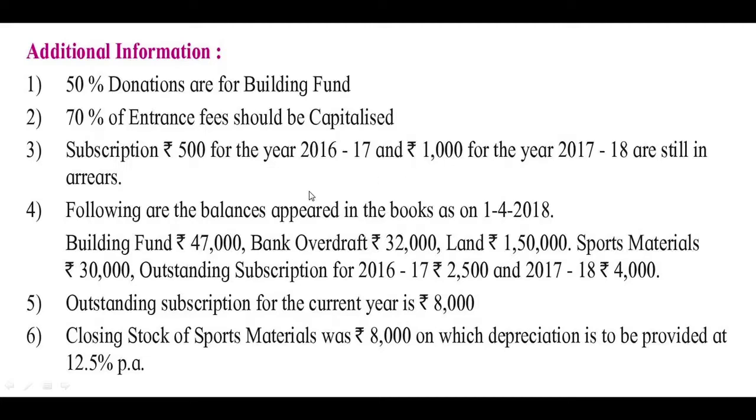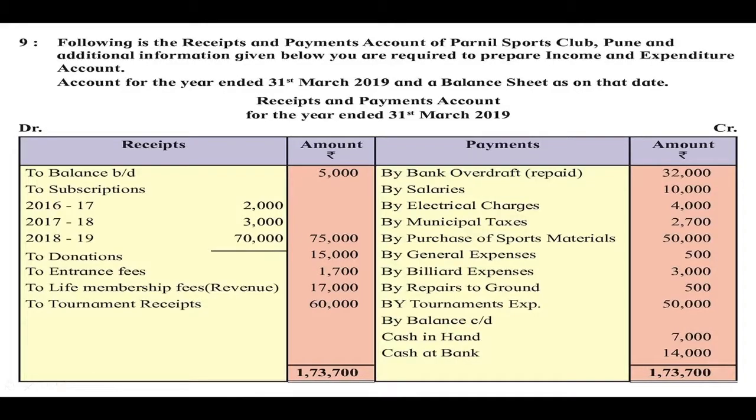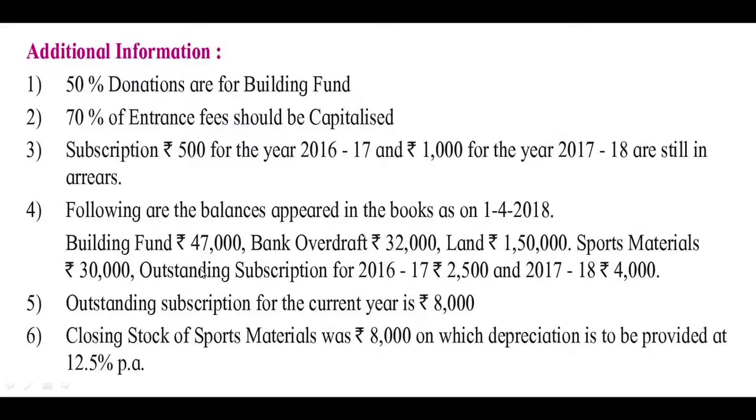Next, then here donation is given rupees 15,000, but then there is adjustment for the donation. 50% of the donations are for building fund, so we have to add 50% donation in the building fund in the balance sheet.